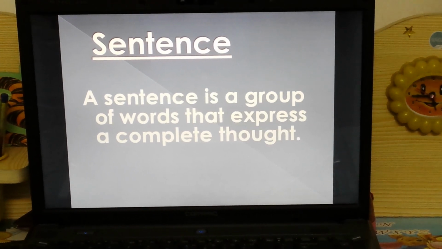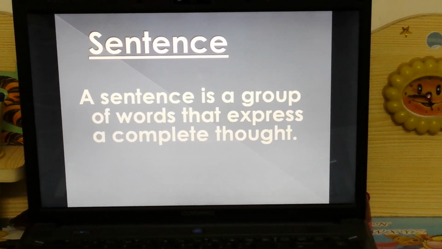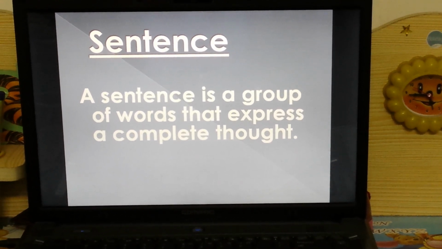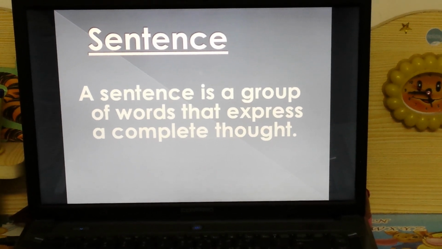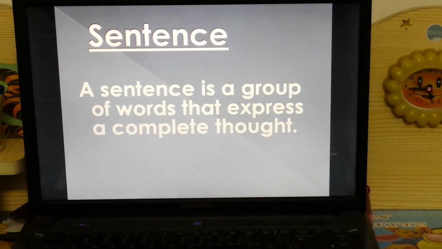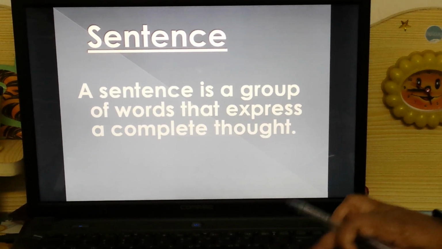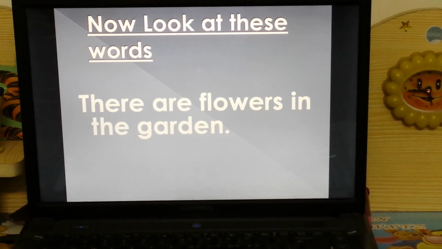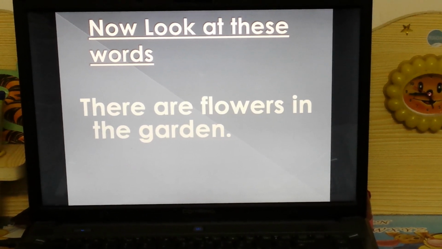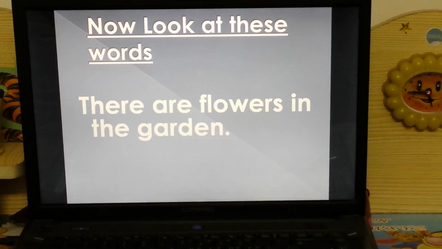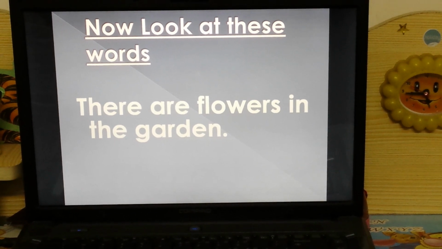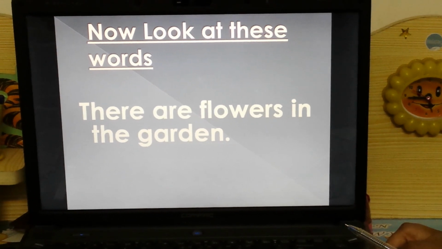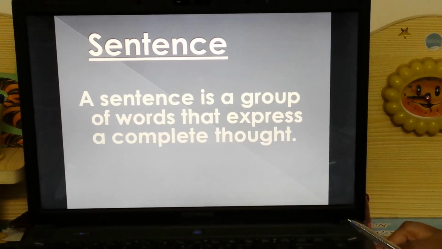Now let us discuss what a sentence is. A sentence is a group of words that expresses a complete thought. So here in the second sentence, there are flowers in the garden, they are giving you a proper thought, proper view and a proper, meaningful sense. So this is a sentence.